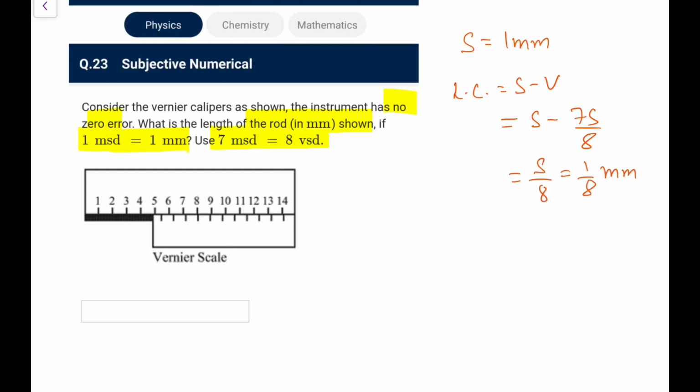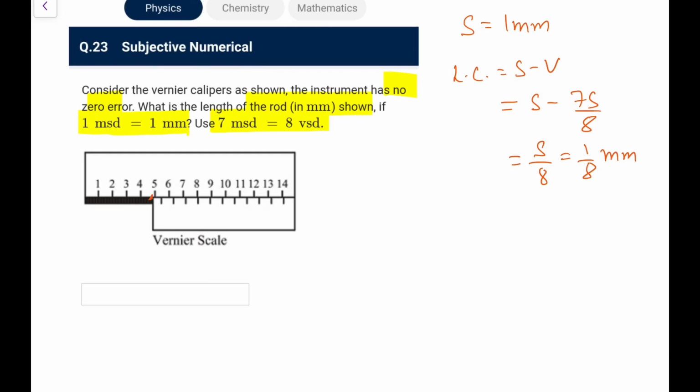Now what would be the reading? So first, the main scale reading would be 4 mm, plus the number of divisions coinciding: 1, 2, 3, 4, 5, 6, 7, 8, 9, 10, which is coinciding.